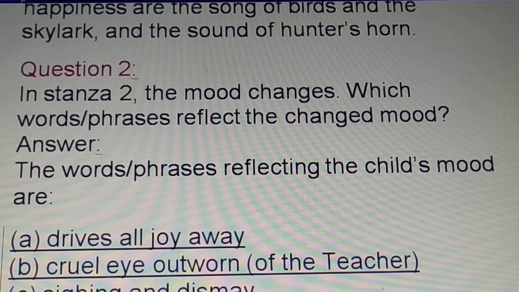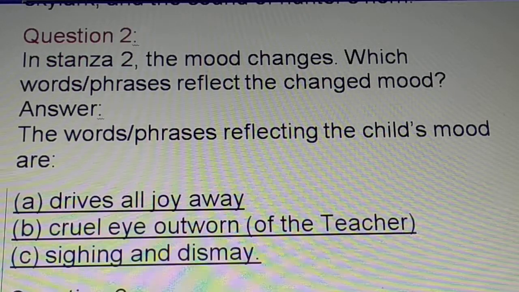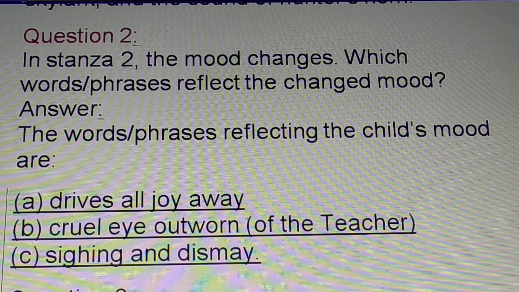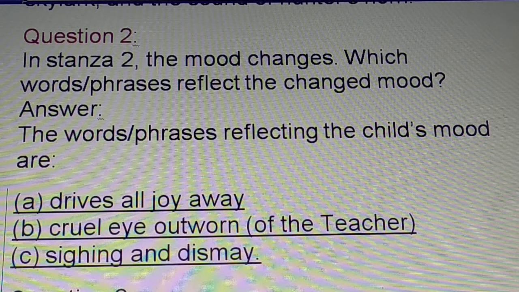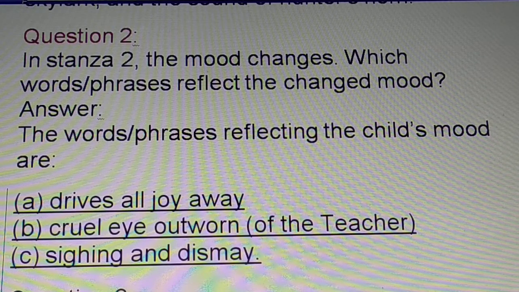So now let's do the next question in stanza 2. The mood changes. Which words or phrases reflect the changed mood? Here we are talking about stanza 2. So you have to read stanza 2 once again. You'll get the answer. So these are the words and phrases in stanza 2: drives all joy away. Cruel eye outworn. Here we are talking about the teacher. Sighing and dismay. This speaks of unhappiness.